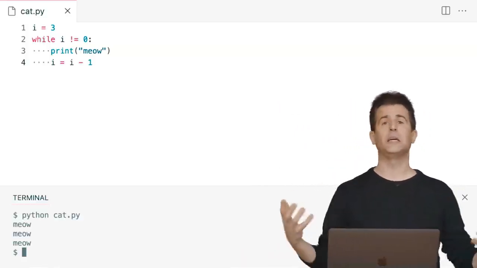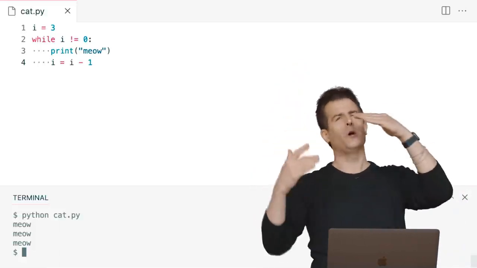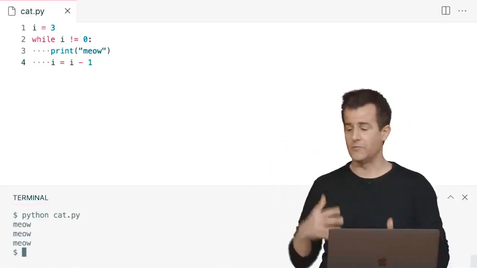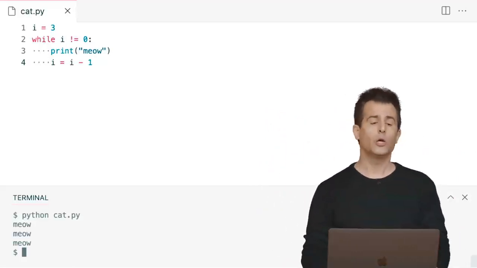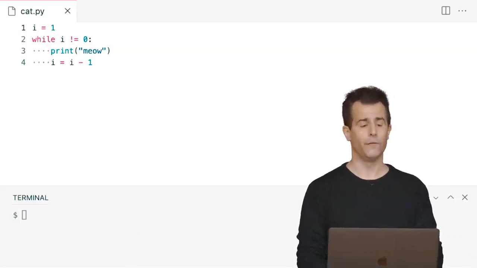Well, let me propose that, like always, there are many different ways to solve this problem. And suppose you just like to think a little differently. Maybe you don't like starting at 3 and then counting down to 0. Maybe your brain just doesn't work that way and you prefer to count up instead of down. Totally fine. Let me go ahead and change my code here to set I equal to 1 instead of 3.